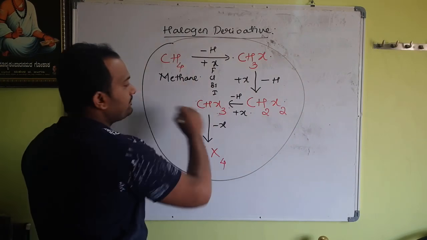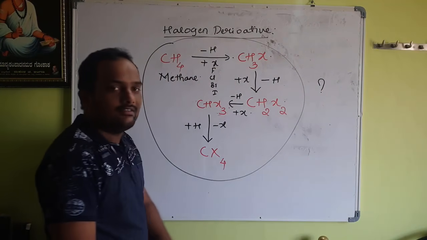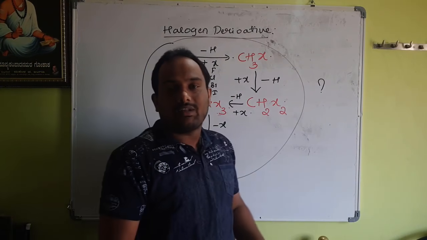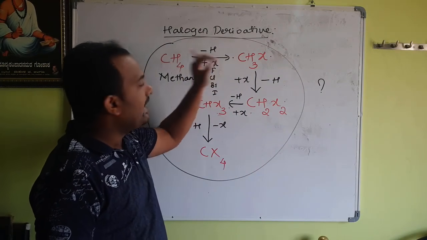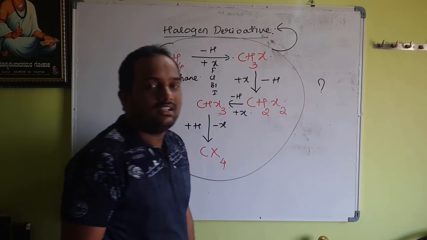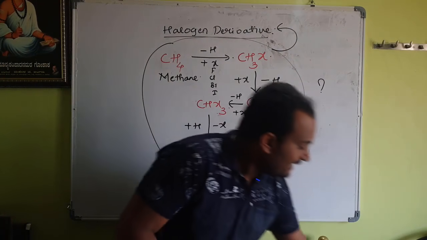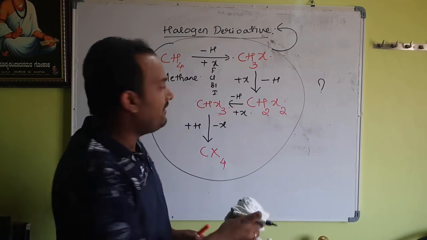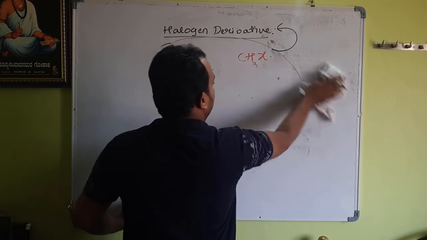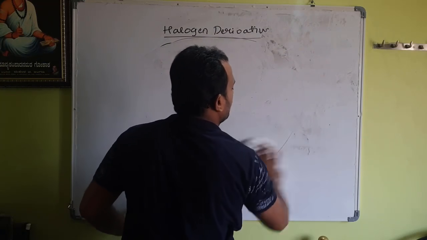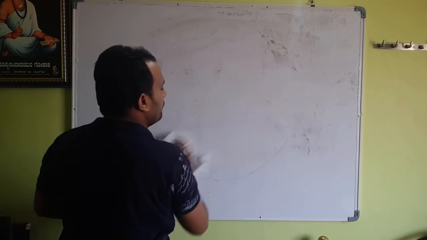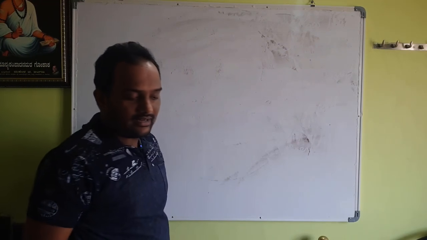Easily every student can come to the conclusion from this entire reaction. What have I done? I have just replaced hydrogen by halogen. Am I right or not? Such a derivative is also called a halogen derivative. Remember, by looking at this reaction, everybody can now write the definition of halogen derivative.